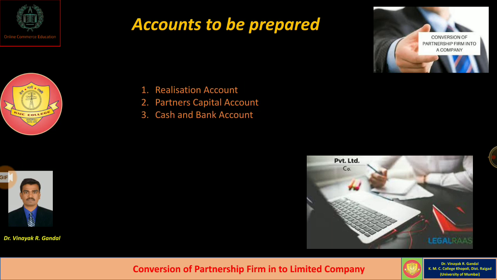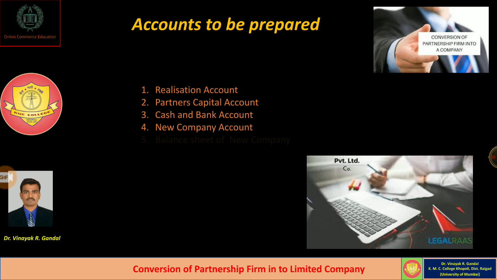Then we also have to prepare a cash and bank account to record whatever cash related and bank related transactions take place during conversion of the partnership firm. We have to also prepare the new company's account in the books of the old firm for recording the amount of purchase consideration payable and the relevant transactions.